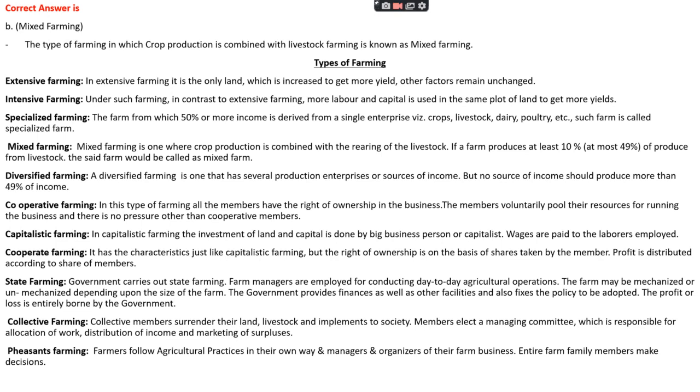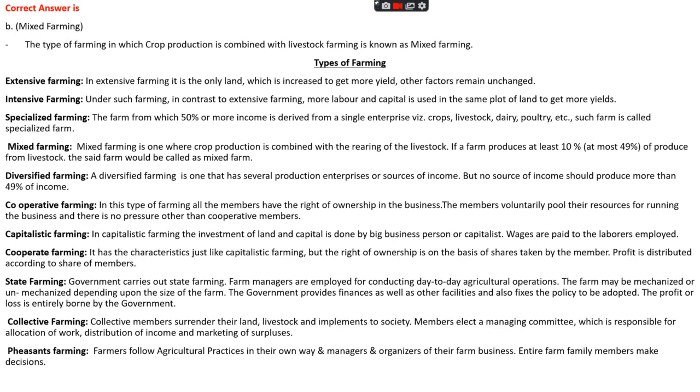First is extensive farming. In extensive farming, keeping all other factors unchanged, only one factor, that is land, is increased to get more yield. That is known as extensive farming. If we compare intensive farming with extensive farming, in intensive farming, in contrast, more labor and capital are used on the same plot of land to get more yield.